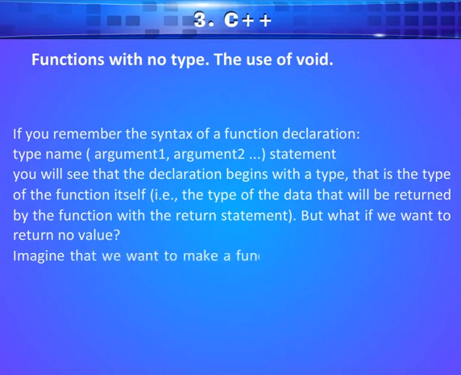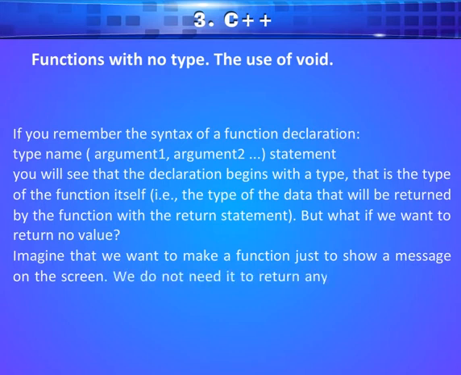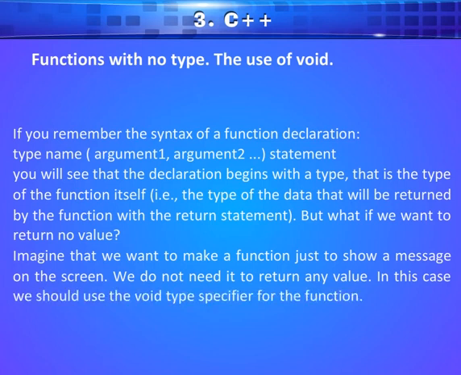Imagine that we want to make a function just to show a message on the screen. We do not need it to return any value. In this case, we should use the void type specifier for the function.